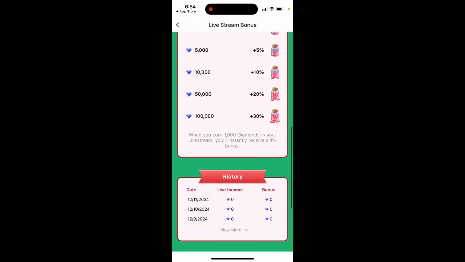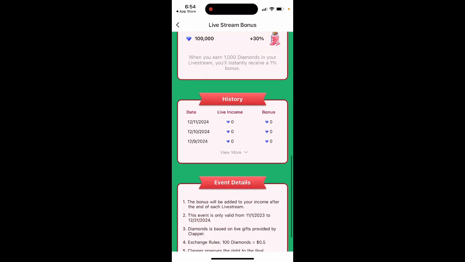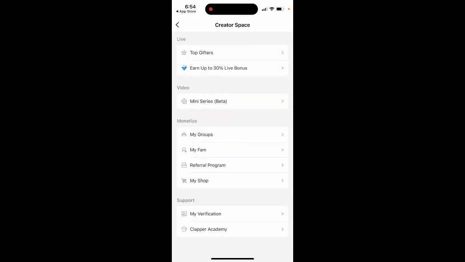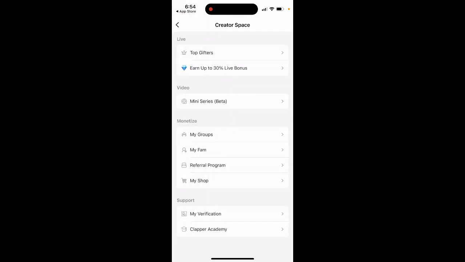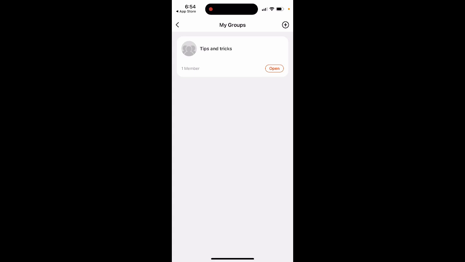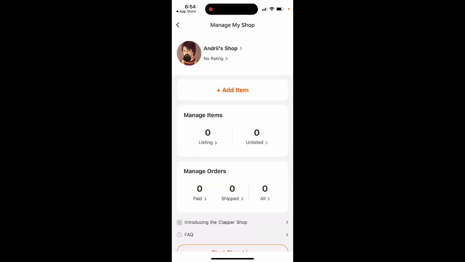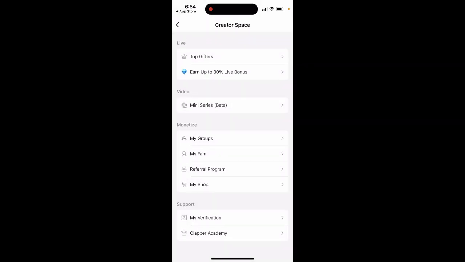Also, of course, you can monetize in this app. You can just create your live streams, and then you earn in gems, and then you can withdraw them. So that's also kind of the idea here. My fam, and then you can create different subscription tiers. That's what it is. Then my groups, you can create your own group in here. My shop, so you can also add items to your shop. So that's what it is.